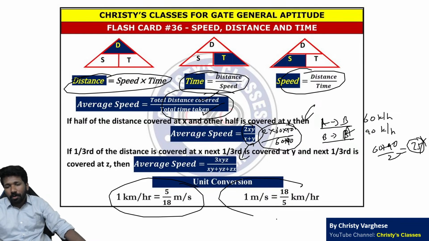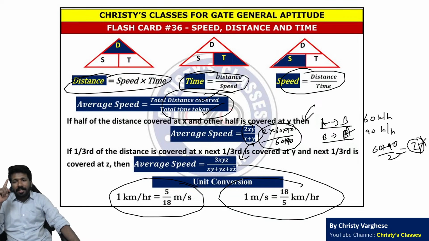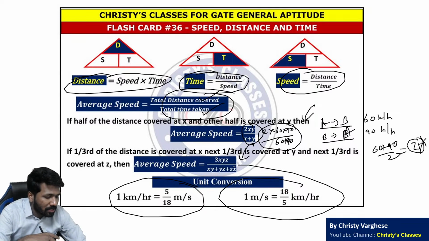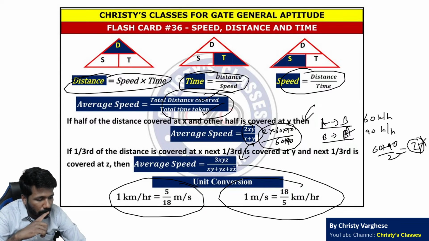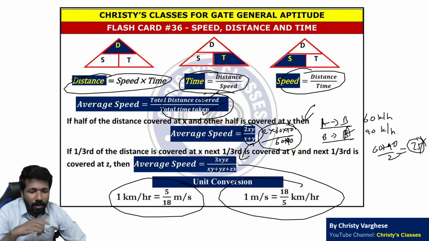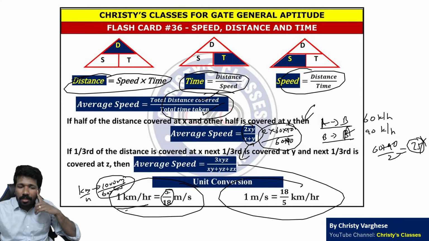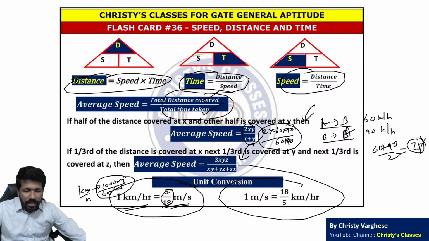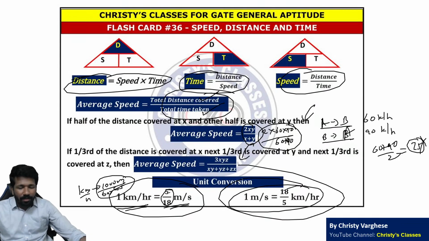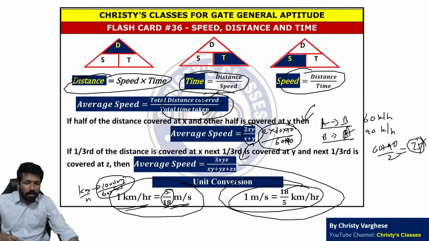और ये यूनिट कन्वर्जन बहुत ही इंपॉर्टेंट है. स्पीड डिस्टेंस टाइम चैप्टर पे, ट्रेन प्रॉब्लम चैप्टर पे एंड बोट एंड स्ट्रीम प्रॉब्लम चैप्टर पे, ऑल दीज टॉपिक्स में यह वेरी इंपॉर्टेंट है. 1 kilometer per hour is 5 by 18 meter per second, because kilometer is 1000 meter, 1 hour is 60 into 60 seconds. So इसका simplification है 5 by 18. That is how to convert kilometer per hour to meter per second, and vice versa, meter per second to kilometer per hour will be reciprocal of it.